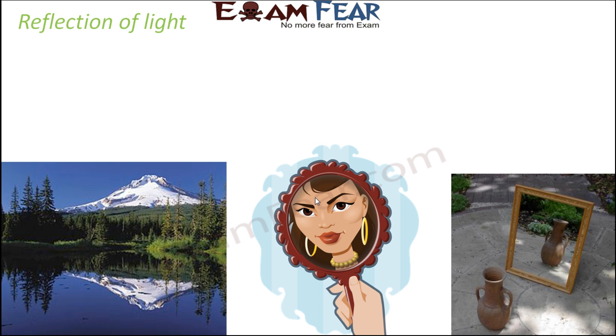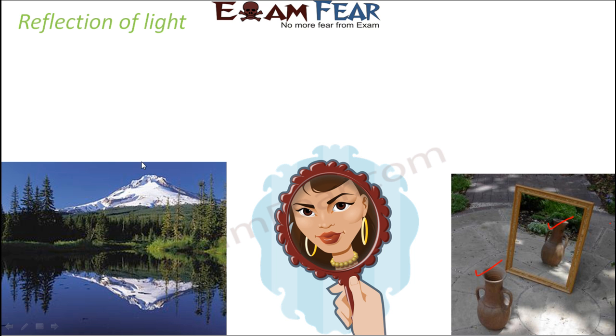Not only this, when you place a flower vase in front of a mirror, what happens? You are able to see two flower vases now. One is the real flower vase, the other one is the image which is formed on the mirror. So reflection doesn't happen only with mirrors, it can happen with other surfaces as well. But one important criterion for reflection to take place is that the surface has to be really smooth and shiny.